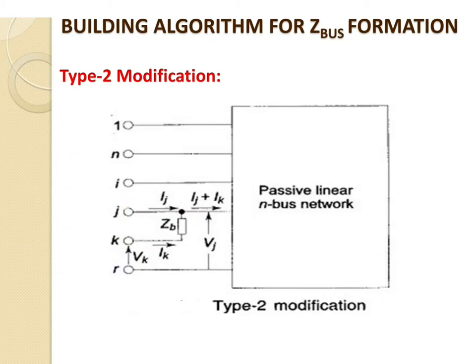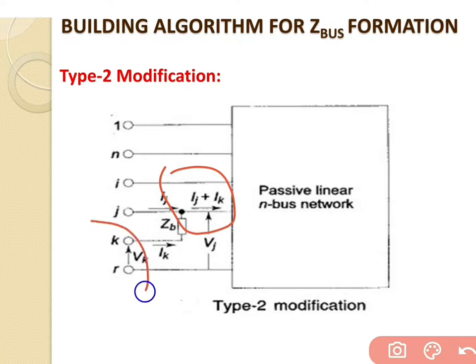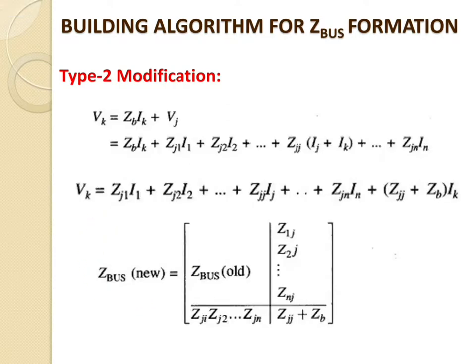Now the current flowing through the new bus is given by Ik, whereas the current flowing through j is given by Ij. So after the self impedance, the current flowing through the old bus is given by Ij plus Ik. This is the total current flowing through the old bus, and the voltage across the new bus is given by Vk, already shown over here. So this is regarding the type 2 modification.